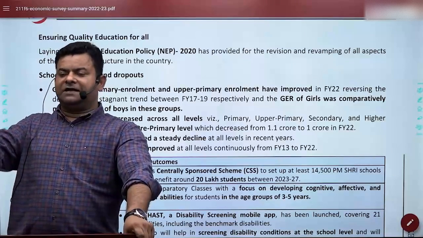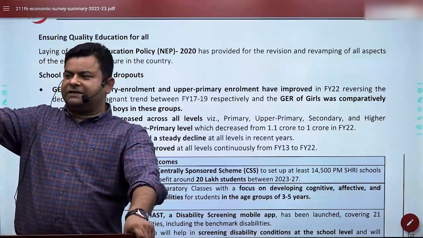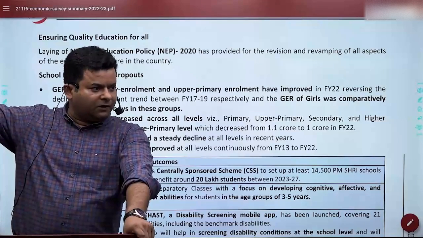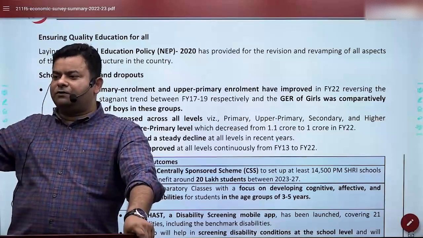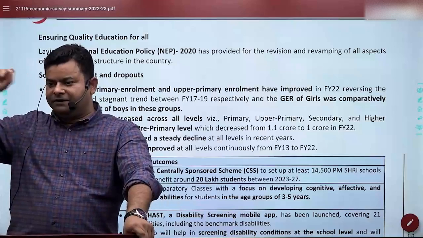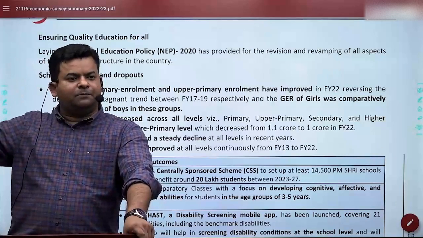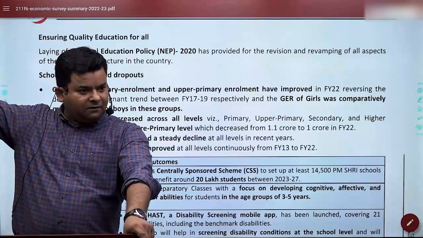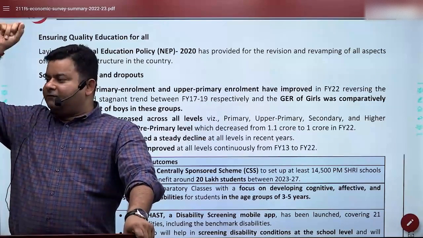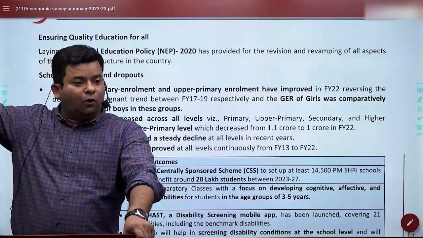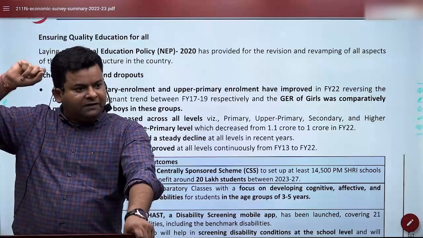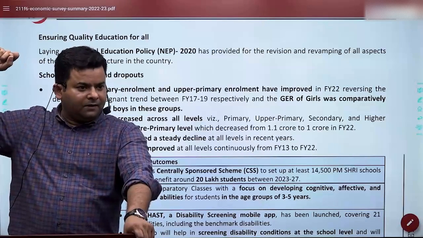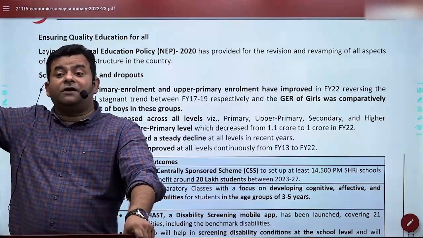It simply means, let me give a practical example. The 6 to 14 age group is for primary schooling. So how much is the population of the 6 to 14 age group? That will be in the denominator. How many students are in primary school? That will be on the upper side. So it will be students enrolled in primary classes divided by the population of 6 to 14, multiplied by 100. Now the figure could be even more than 100.